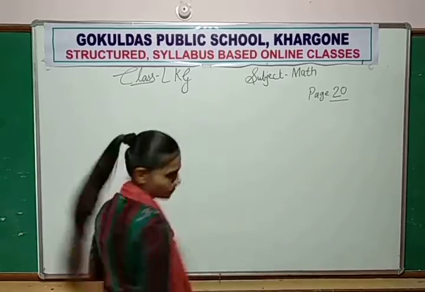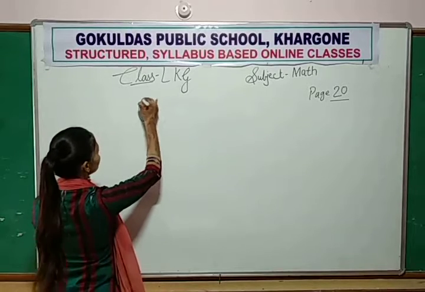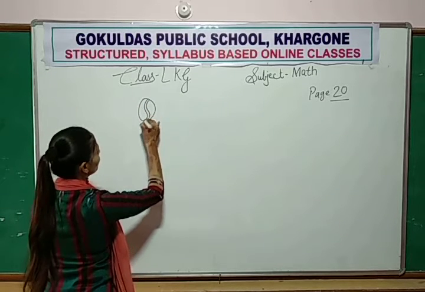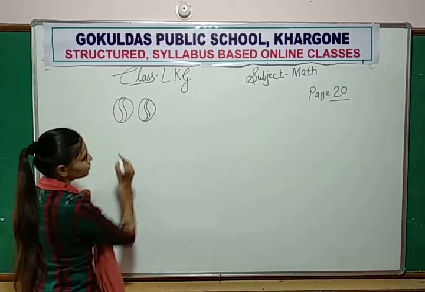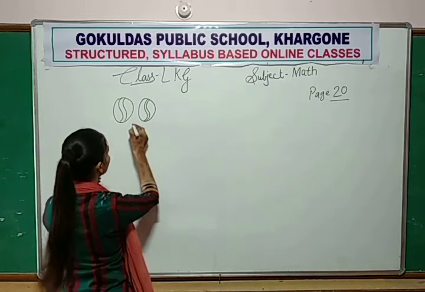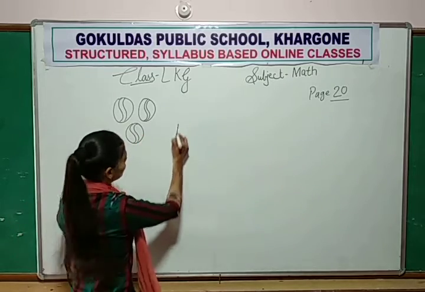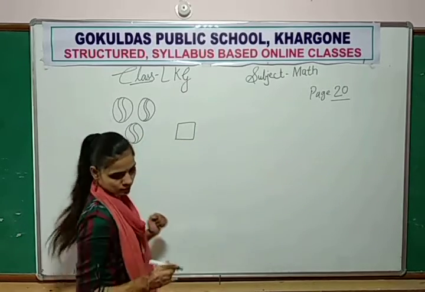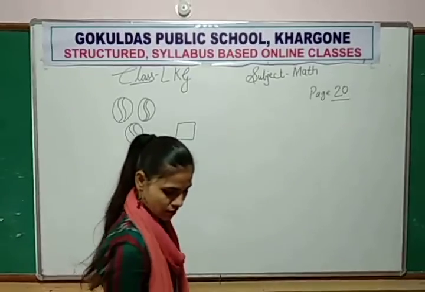Number 3. Which picture? Here, balls. 1, 2, and on this side, candles are there.